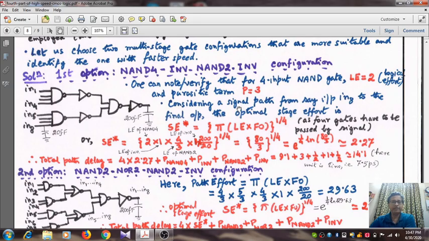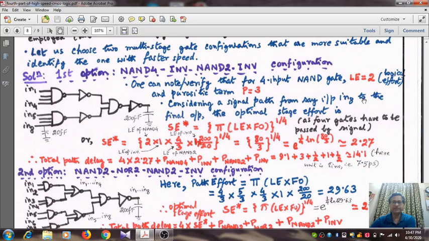Consider a single path. There are 8 different paths, as you can see, because 8 different inputs are there. So from input IN8 to the final output, you encounter the 4 input NAND gate followed by an inverter, followed by a 2 input NAND gate, followed by an inverter. So this is a 4 stage circuit.